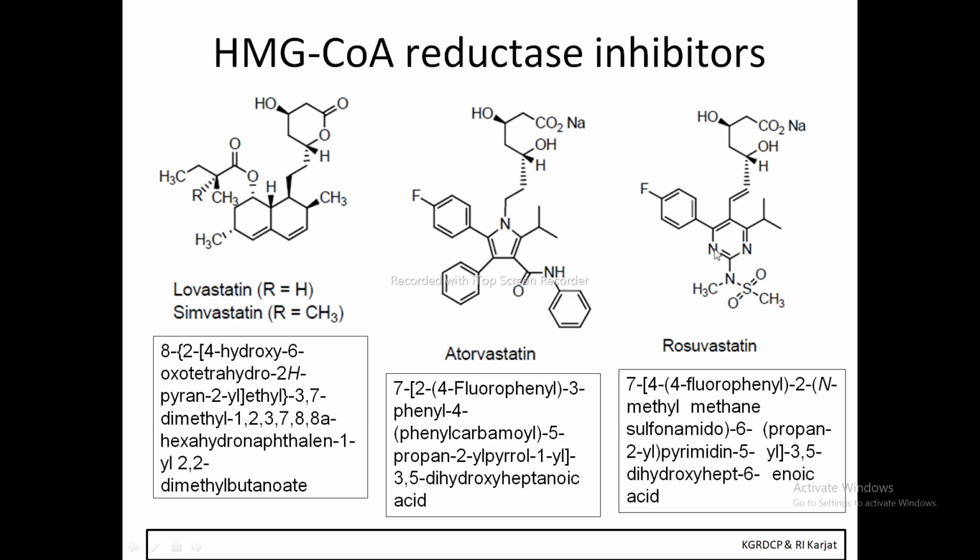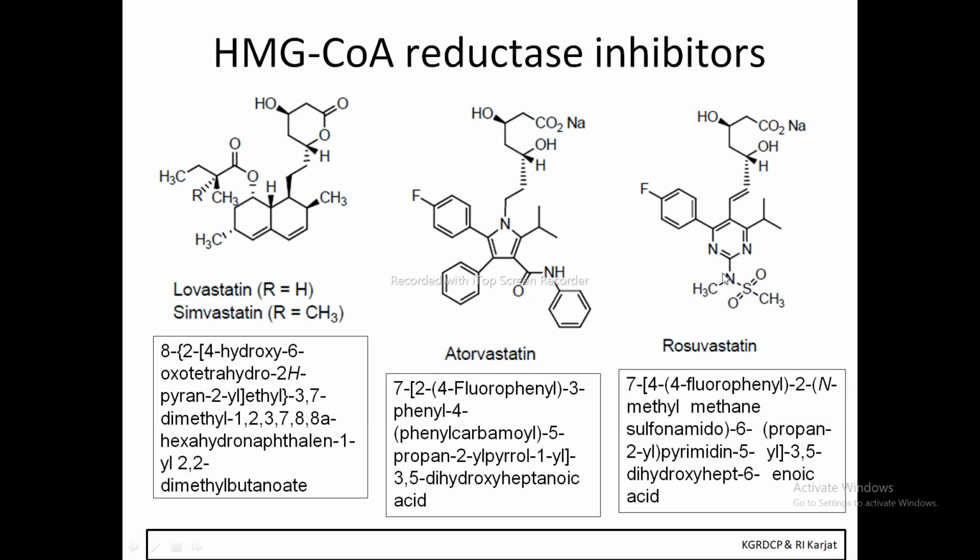7-dash. Again over here, in the previous structure it was a pyrrole ring. Now in this case it is a pyrimidine ring. So after 7-dash we'll start the numbering from this nitrogen: 1, 2, 3, 4. 4-dash, 4-fluorophenyl. Then 2-dash, after 2-dash, N-methyl, N-methyl. Then methane sulfonamido.